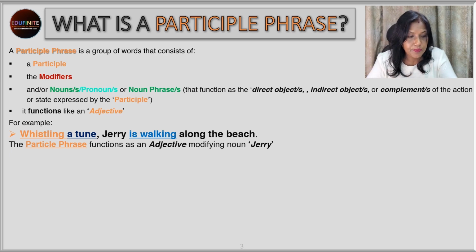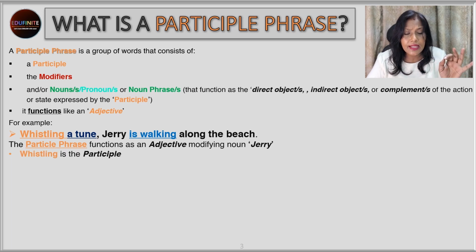So the participle phrase functions as an adjective modifying the noun Jerry. Whistling a tune. Who is whistling the tune? Jerry. So it's telling us more about Jerry. For that reason, it is functioning as an adjective.